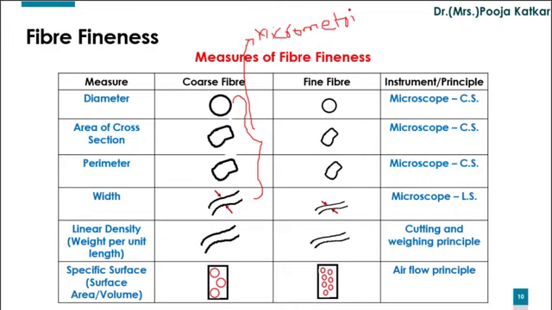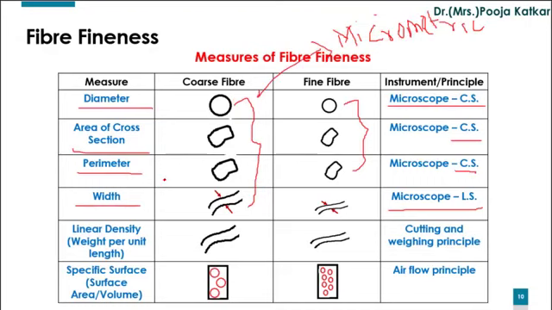So these are known as micrometric measures. Apart from these 4, as far as these 4 measures are concerned, they need microscope, and these are time consuming methods, and hence we can have one more measure called linear density. Linear density is defined as weight per unit length, wherein you are supposed to cut unit length of the material, and it has to be weighed.